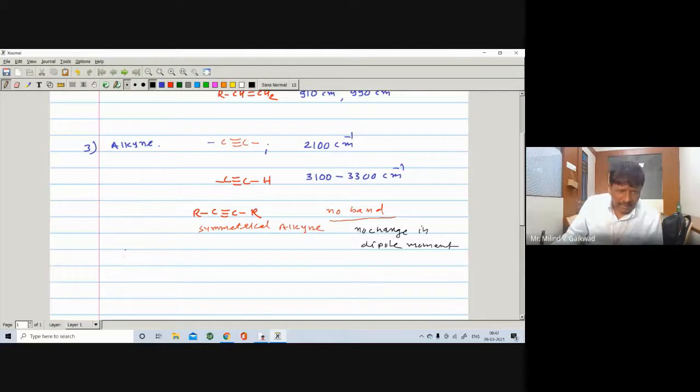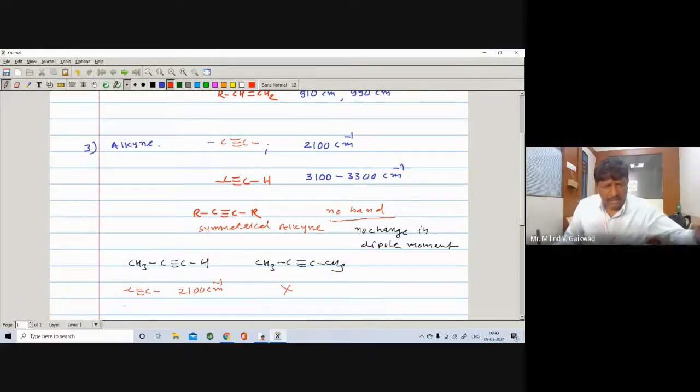So we can differentiate between alkynes like this. Suppose you have an example: CH3, carbon-carbon triple bond and H, and the other is CH3, carbon-carbon triple bond and CH3. How can we differentiate these two? One, here, due to the carbon-carbon triple bond, you have an important band at 2100 centimeter inverse, but in the other it is absent.